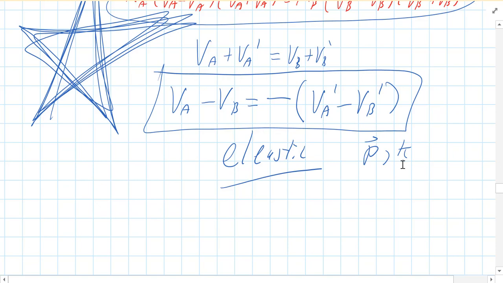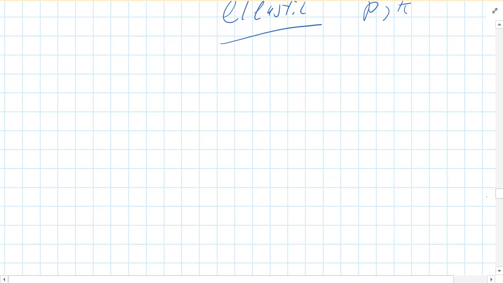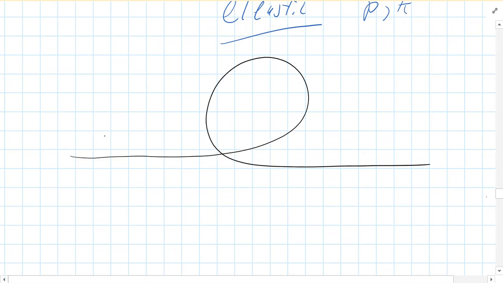Okay. Now, let's use this in an example. So let's say I've got the following example. I've got a track, and I've got a little cart. His mass is little m, and he's moving with some v naught. And he's going to collide elastically, so he's going to bounce off of a big cart. And here's what I want to know, very simple. How fast does v naught have to be to make big M make it through the top of the loop without falling out of the loop?